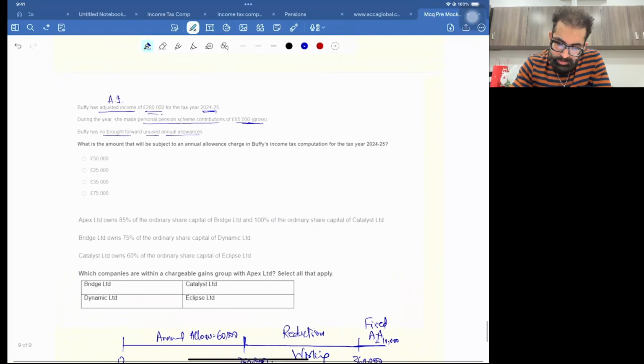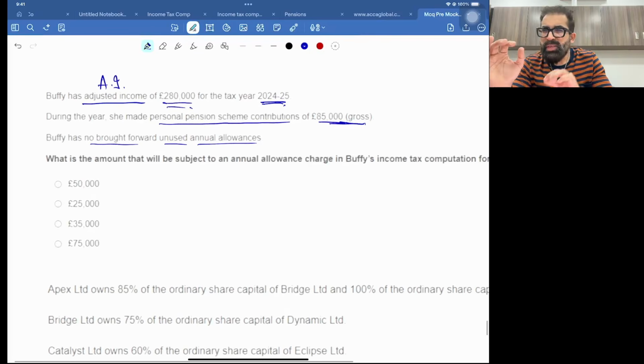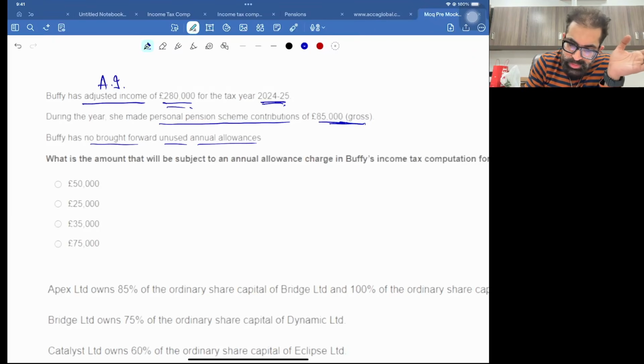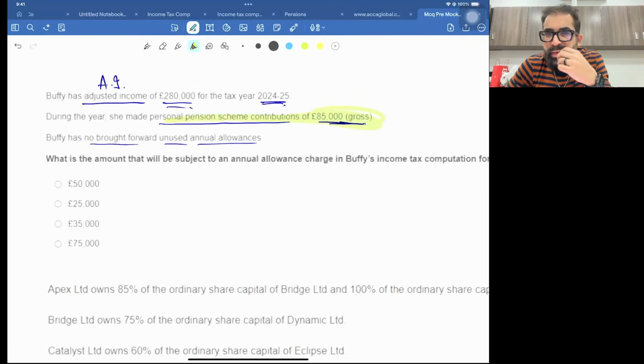Now, my dear respected students, in the pension question, if you have studied from me and done the classes, in the end there is a box. I used to make a box for return working, showing how much pension relief you got. In this question, you got this relief, PPC, 85,000. There is no employer contribution in any pension scheme, or no employee contribution in an occupational pension scheme, only gross PPC. So let's do that return working.